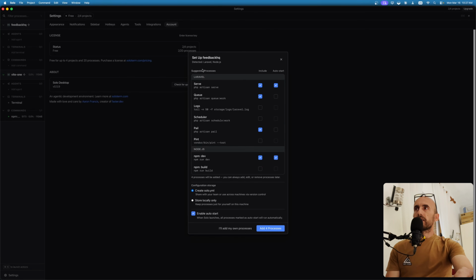And you can see it detects that this is Laravel, so it's going to include serve, PHP artisan serve, queue, PHP artisan queue work, logs if you want, scheduler if you want, and so on. And on auto start, so when this is going to start, if you want to auto start PHP artisan serve, click here. I think this is more feature rich than other applications. Enable the auto start and also create this solo.yaml file. And I'm going to add 4 processes.